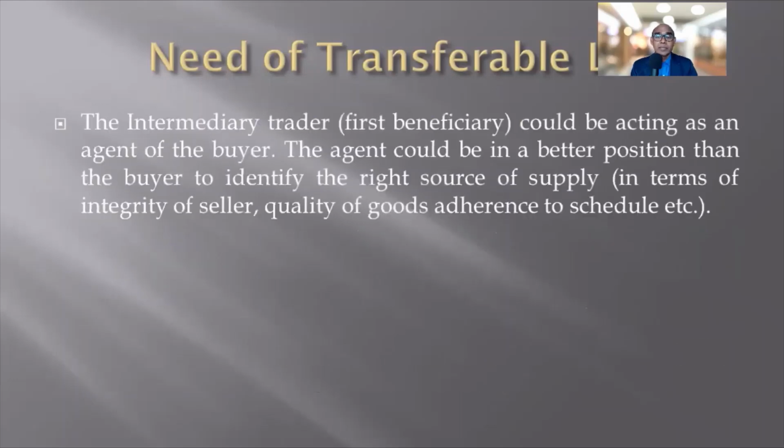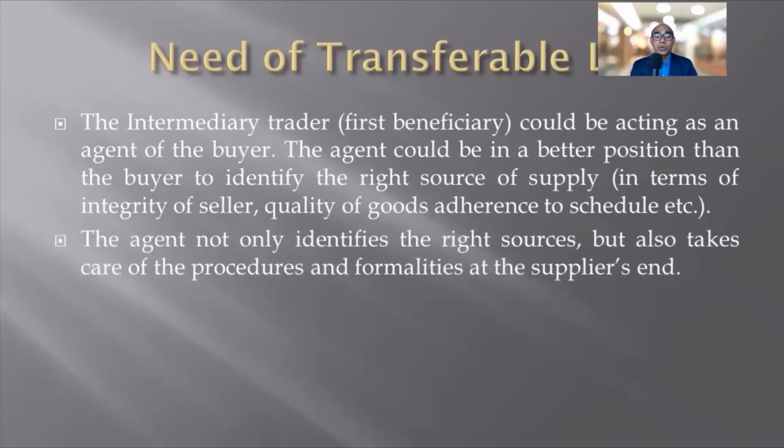The intermediary trader, the first beneficiary, could be acting as an agent of the buyer. The agent could be in a better position than the buyer to identify the right source of supply in terms of integrity of seller, quality of goods, adherence to schedule etc. That is why there is a need for transferable LC, because the buyer will need this intermediary trader, as they can act as an agent.